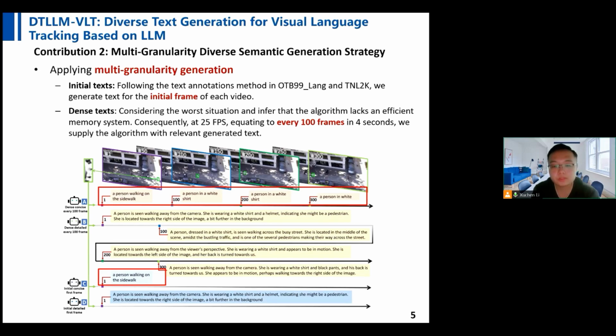We introduced a dense text generation approach. In this strategy, we simulate a continuous supply of relevant text at the rate of 25 fps, equal to the provision of new text every 4 seconds or every 100 frames.